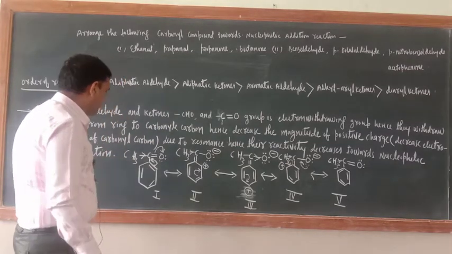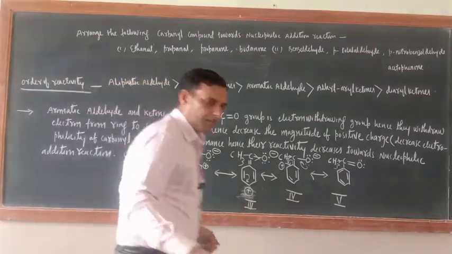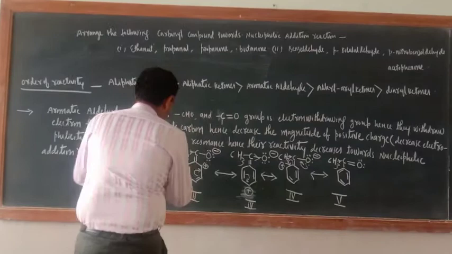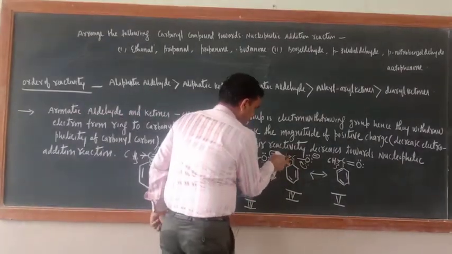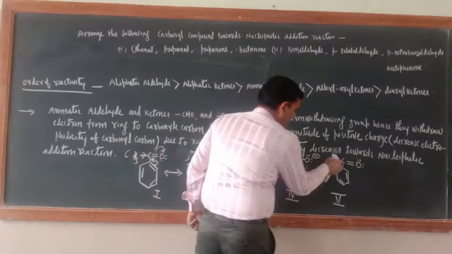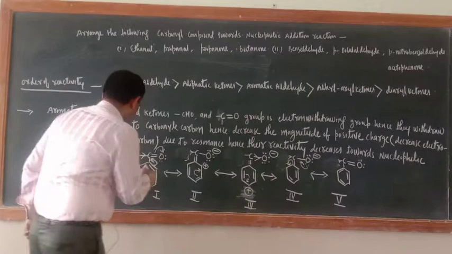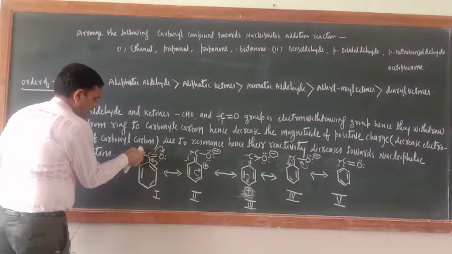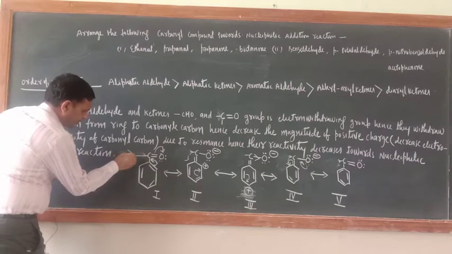What about benzophenone? In benzophenone, just see, you have to put one more benzene ring here. Here I am making it, just see, delete all CH3. Here also delete CH3, here also delete CH3, and put one more benzene ring at all places. Just see. Benzophenone. So another ring will come or not?